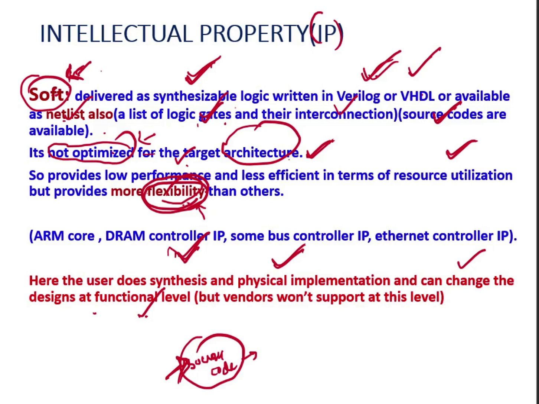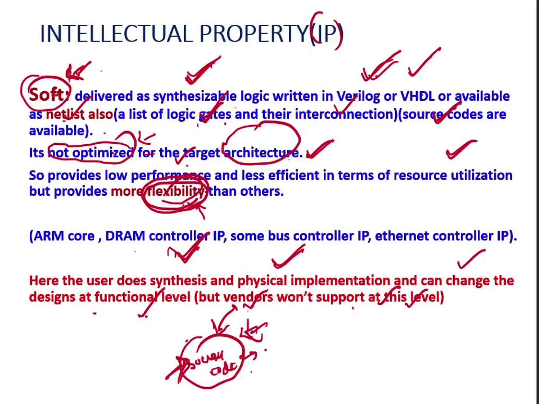But here what happens, the vendors only support at this level. For example, the IP vendor will provide the source code and all the support. But if you change this source code, then at a later stage the IP vendors won't provide any kind of support. If you need support with the original code provided by the IP vendors, then they will provide support. But if the source code is changed by the one who bought it, then the IP vendors are not going to support. That we have to remember.